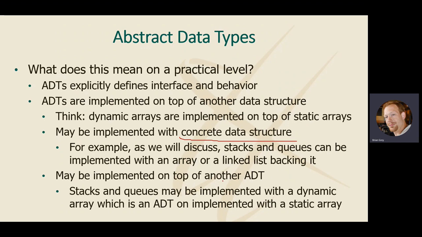Stacks and queues can be implemented with a dynamic array, which is an abstract data structure implemented on top of a static array. So we don't have to have things that are just abstraction on top of concrete. We can have abstraction on top of abstraction. The key is somewhere at the bottom, right? We've got to get to a concrete basement. We've got to get to a foundation that is concrete. We can't have abstraction all the way down.